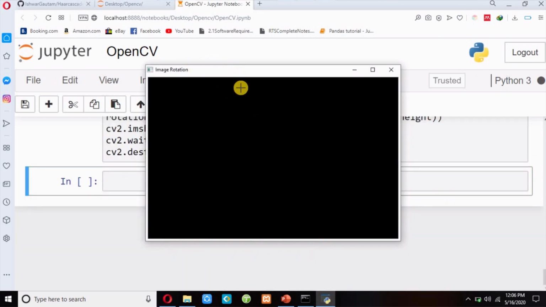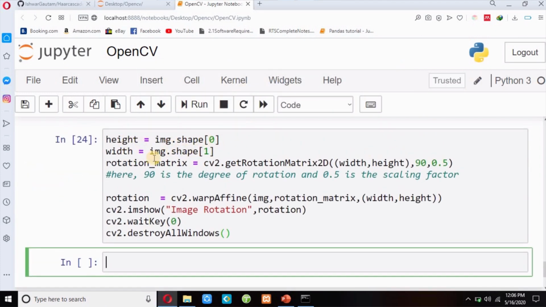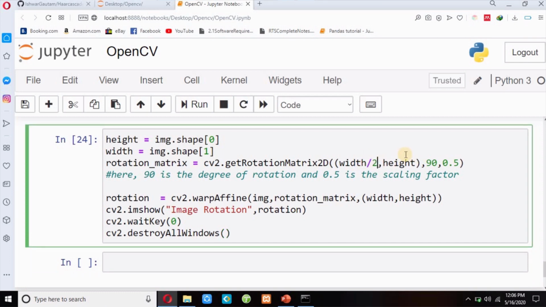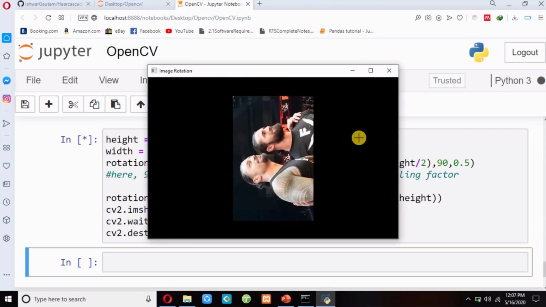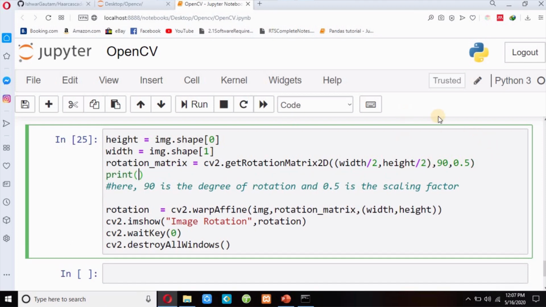Okay, what is this? I will see it. So this is my height, this is my width, this is my rotation matrix, getRotationMatrix, width, height, rotation, warpAffine image rotation matrix, width, height. Okay, this is all correct. I think I have to write divide by 2 here. Okay, so this is my rotation image, and if I press any key from the keyboard, it will destroy my window. So when I write divide by 2 here and divide by 2 here, suppose if I print this rotation matrix, you can see here, print rotation matrix.